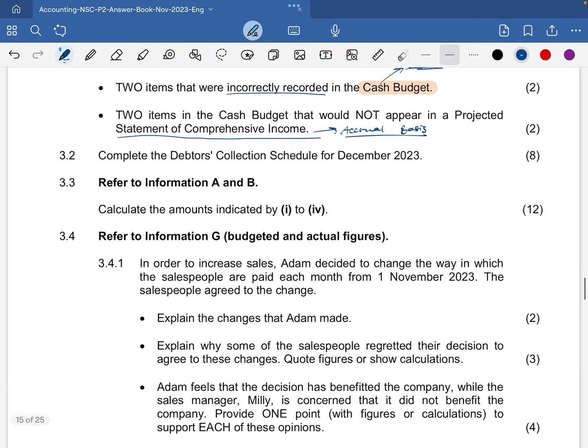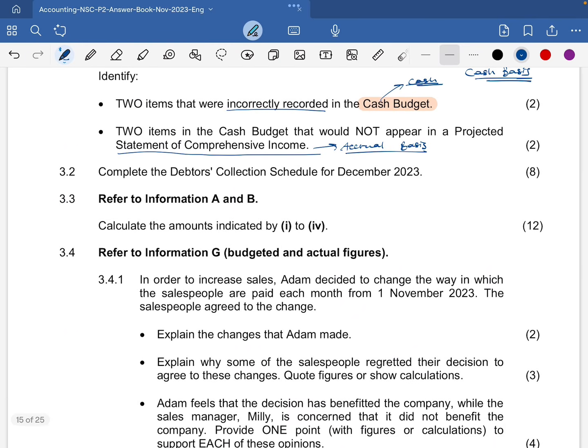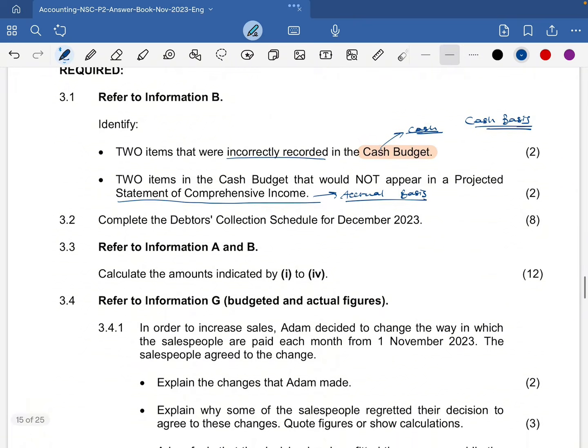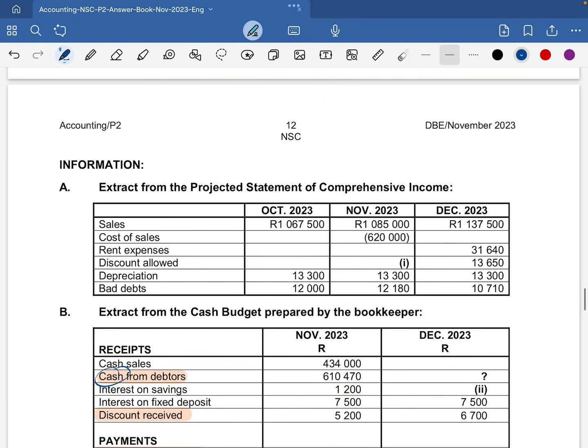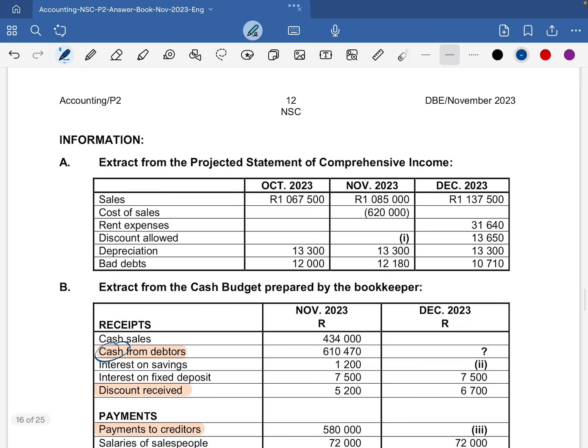3.2 says complete the debtors collection schedule for 2023. Let's see which information we are going to use. With the data schedule, we have information A, which is an extract from the projected statement of comprehensive income. Then we have sales, cost of sales, rent expenses, discount allowed, depreciation, and our bad debts here.